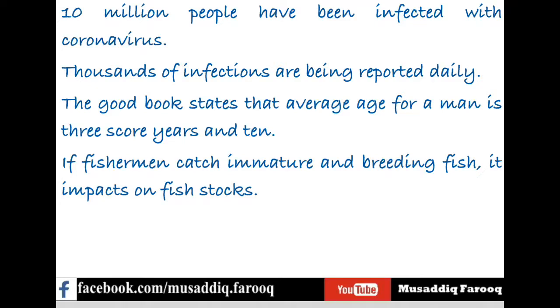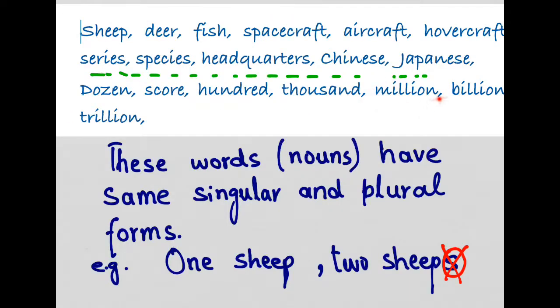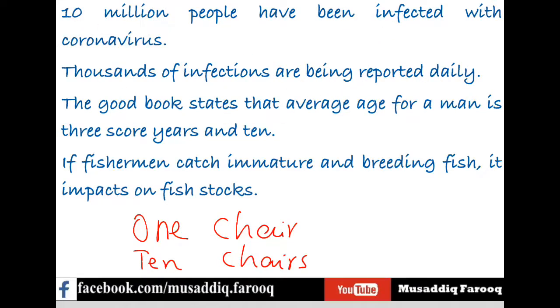10 million people have been infected with coronavirus. 10 million people. Now, if we say one chair, it will be chair, two chairs. I would like to clarify the point. One chair. But what about 10? 10, of course, chairs. But in this case, 10 million, not millions. If we say millions, it will become incorrect. 10 million people. And why is this so? Because million is in this list: million, billion, trillion, thousand, dozen, etc. So 10 million is correct. It is a correct expression. There is no problem in this sentence.